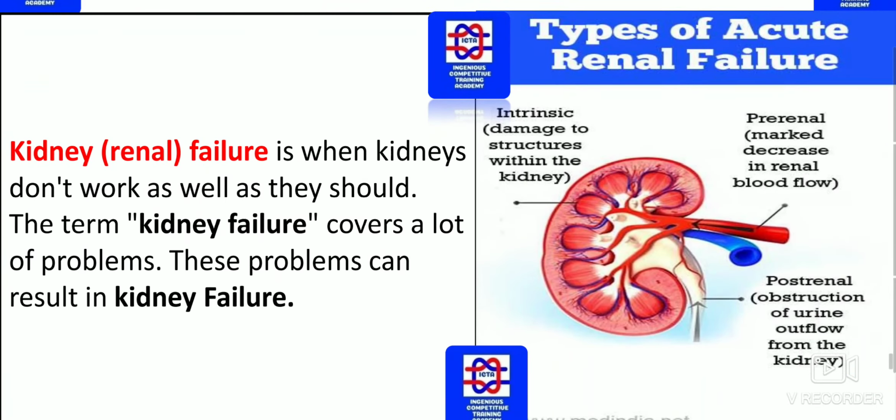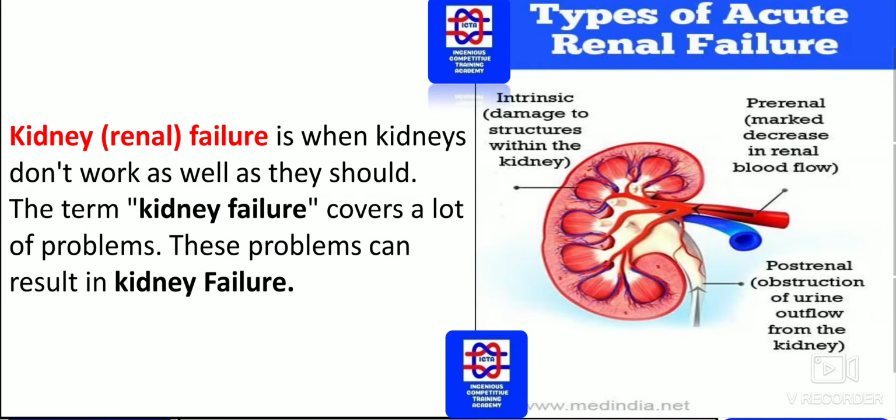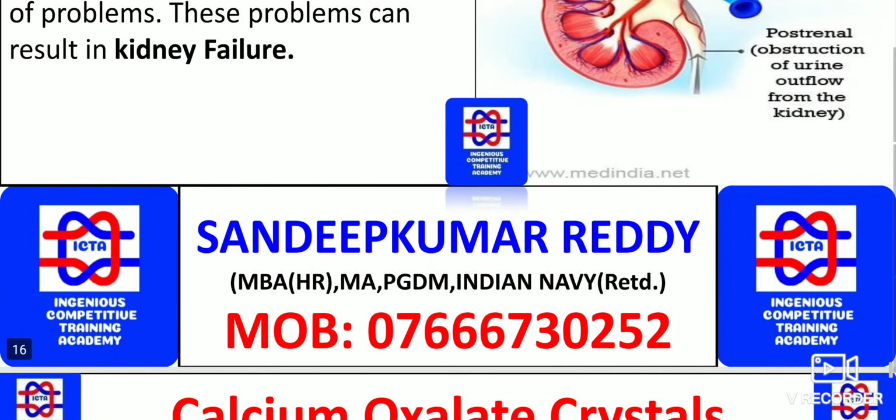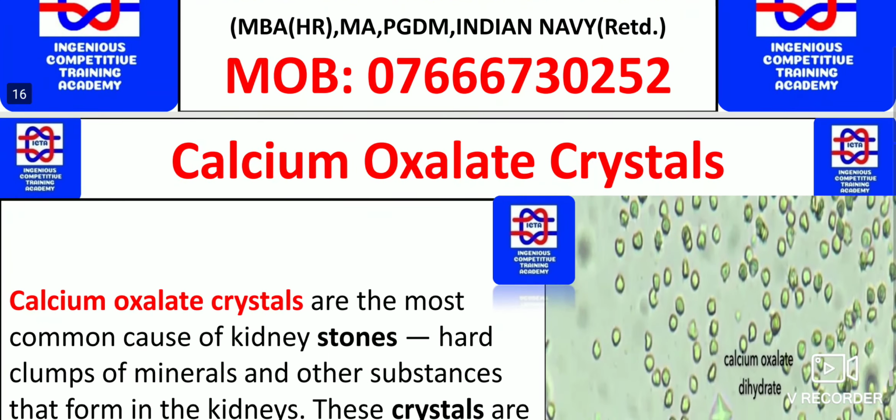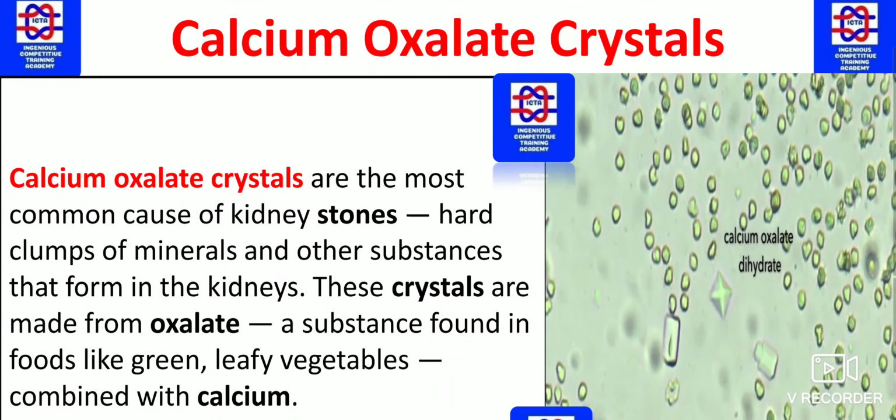And renal failure. As you can see to the right, this is how acute renal failure looks. Kidney failure is when kidneys don't work as well as they should. The term kidney failure covers a lot of problems. These problems can result in kidney failure, and you have to go for a transplant or do the dialysis process. Only then can the kidney function and the blood be purified.